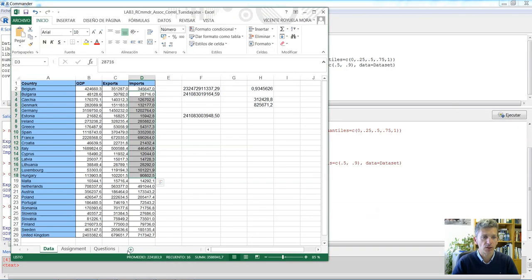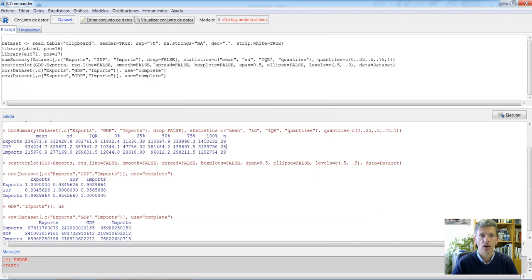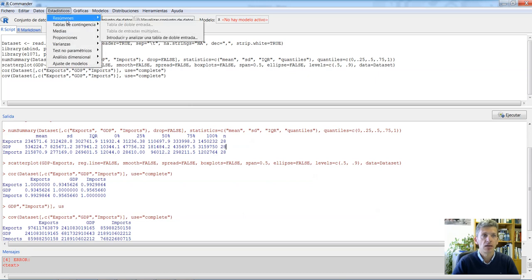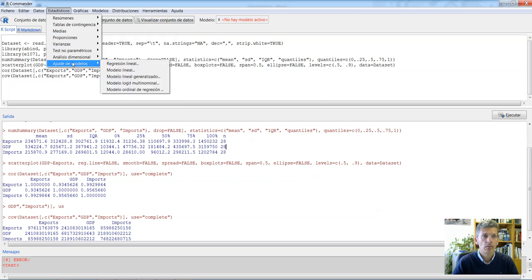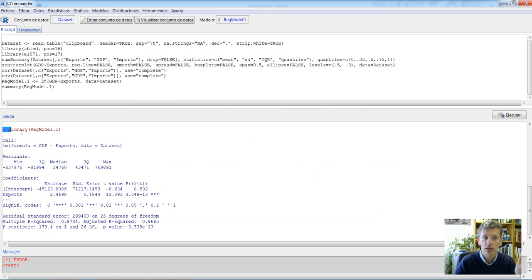What else were we requested to do? Well, do a regression analysis. Y depends on X, right? Go here, statistics, models, linear regression. And here we say that GDP, the dependent variable, depends on exports. Y depends on X. This is what we want. We say simply accept, and this is the result.